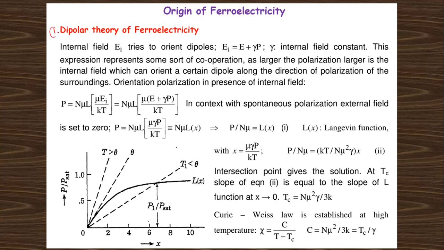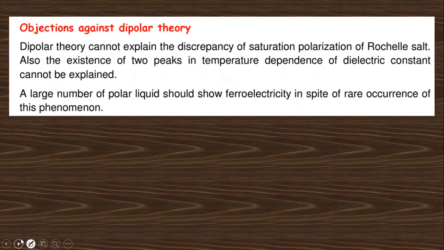Number one is the dipolar theory of ferroelectricity. That means electrical dipoles originate within the material, which can produce the ferroelectric property. Another one is the objection against the dipolar theory. There is a problem in the dipolar theory.